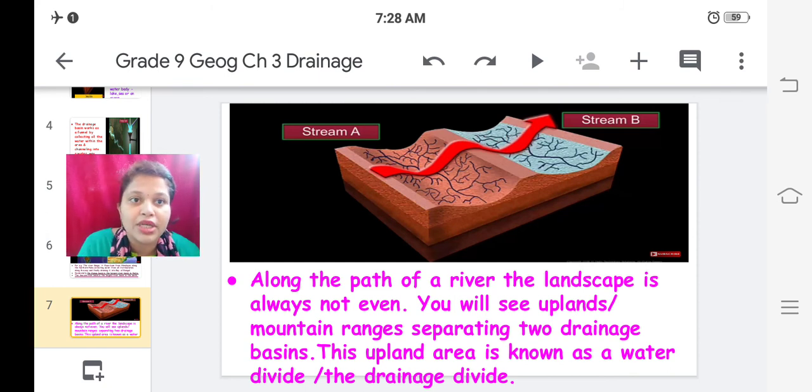In this image, you can see stream A and stream B. These are two drainage basins. These two drainage basins are divided because of the water divide. So along the path of a river, the landscape is always not even. You will see uplands or mountain ranges separating two drainage basins. This upland area is known as a water divide or the drainage divide. Please children, keep this in your mind.